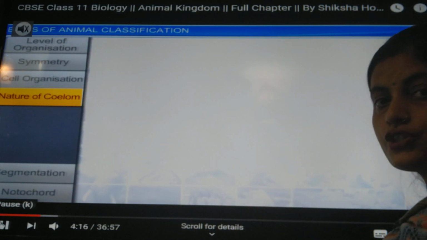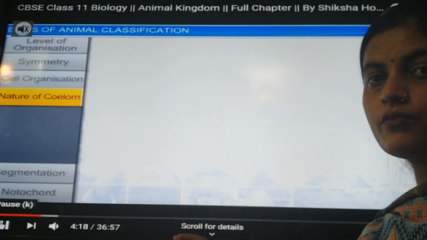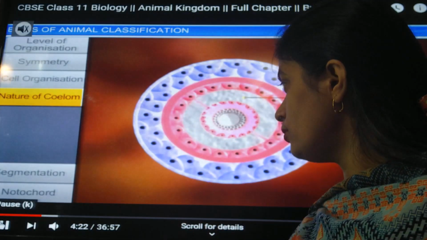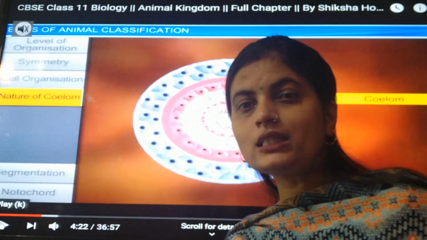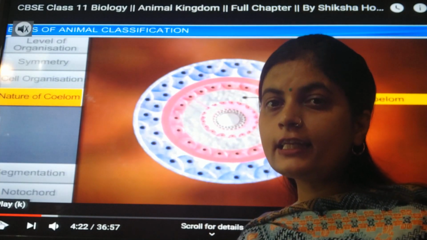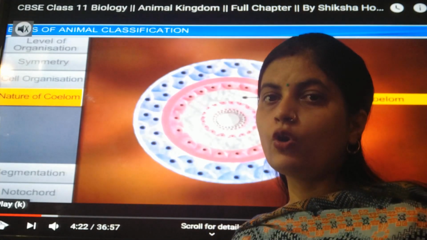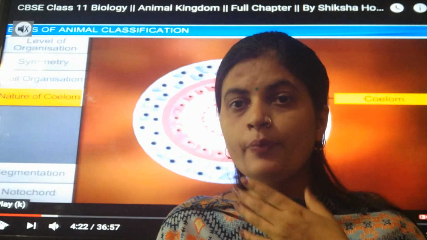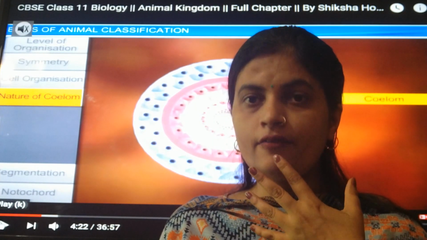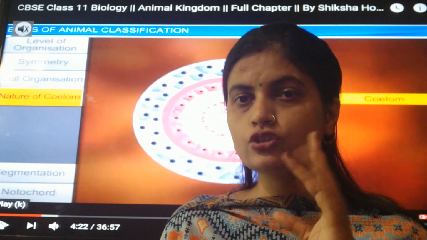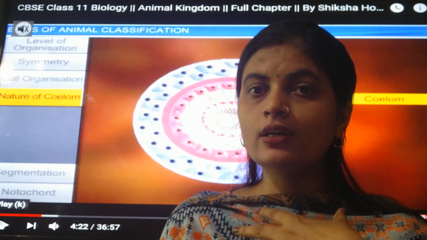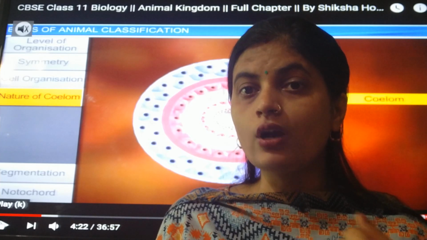Then the nature of coelom. The next topic which we have to study is the nature of coelom. The question arises, what is coelom? Coelom is any cavity which is found inside the body. Like in our body, I'm talking about inside the mouth, you can see the cavity. A hollow space is called a cavity. Then inside the body also there is space where different organs are located.